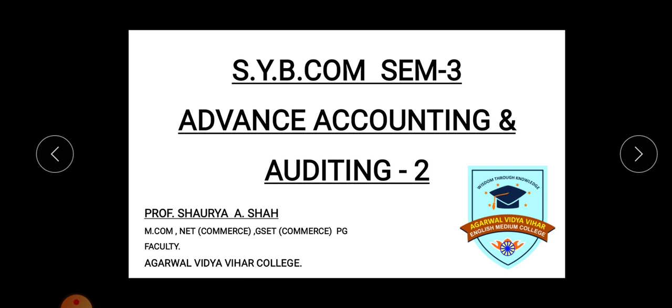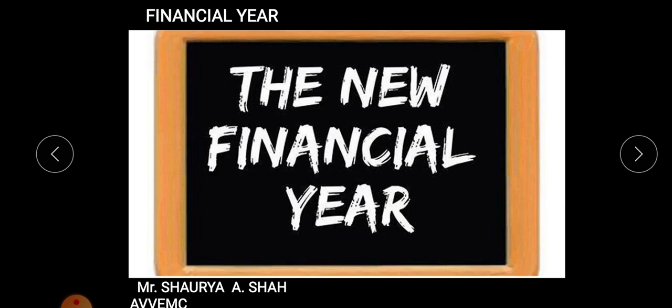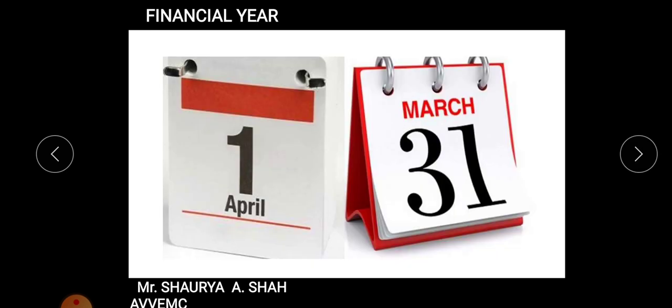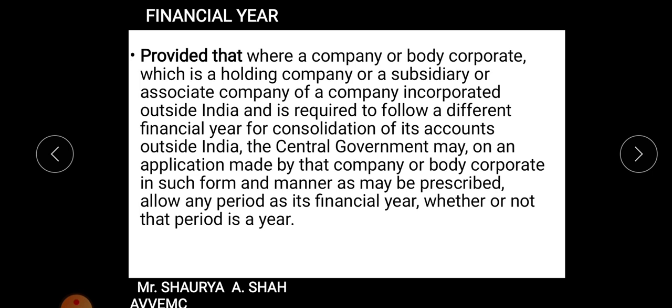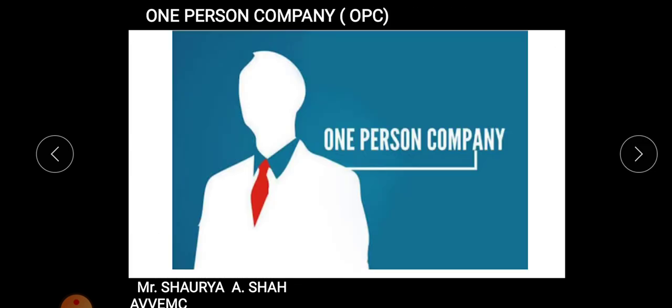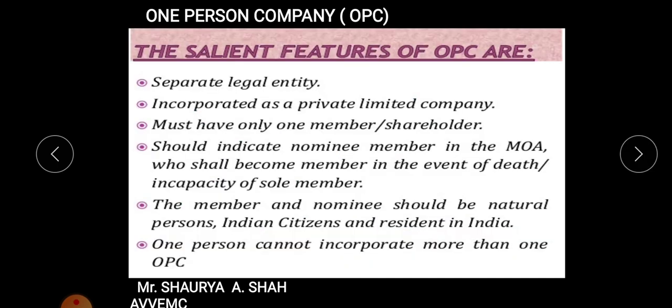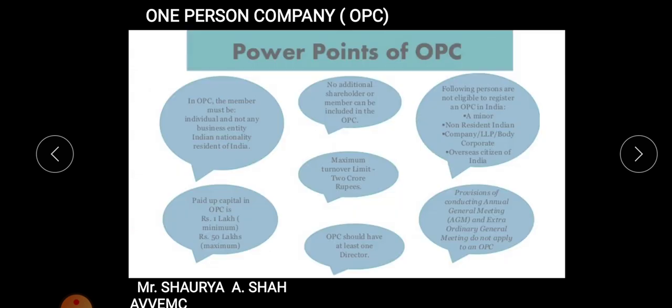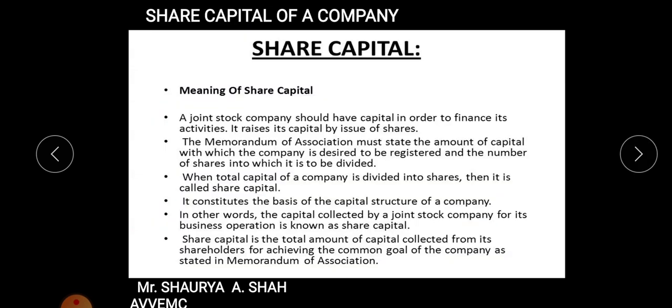Now dear students, in the last lecture we started with your chapter number 1, that is Concepts under Companies Act 2013. We started with the financial year, students. We completed that part also, right? We saw the definition of financial year, what are the provisions in that. Then we started with the next part, that was your one person company. We saw the meaning of one person company, what are the features of one person company, and who can become the member of one person company and who cannot become it, right?